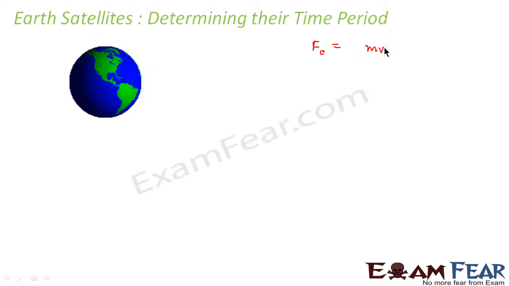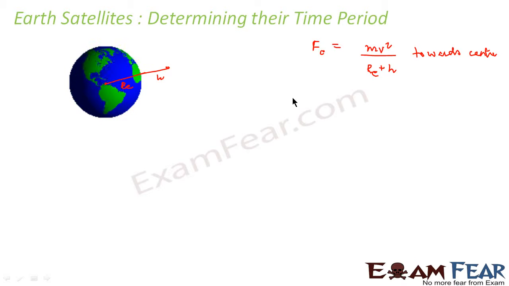This centripetal force will be mv square divided by r. What will be r? R will be nothing but Re plus h. H would be the distance of the satellite from the surface of the Earth, because Re is the radius of the Earth. Now the satellite would be somewhere at some point, say this. So this distance will again be h. So the entire distance would become Re plus h, right? So this centripetal force will act towards the center.